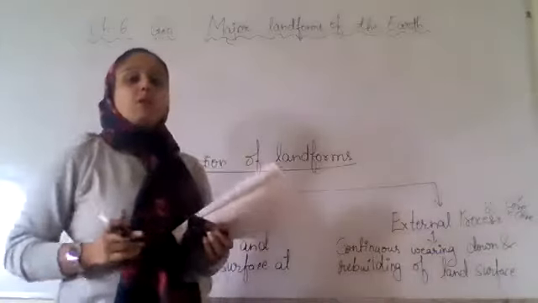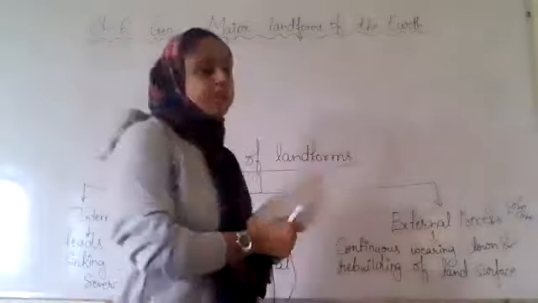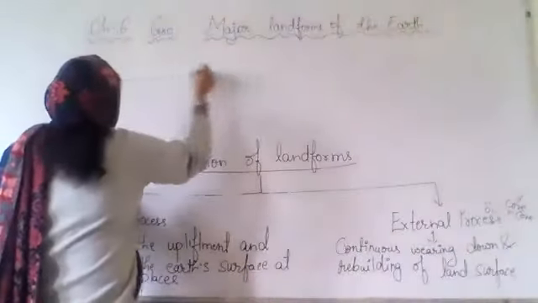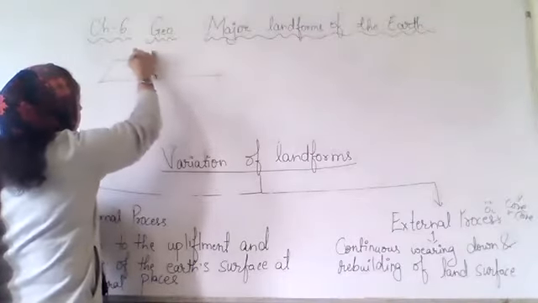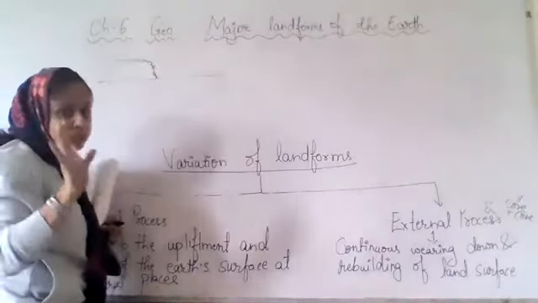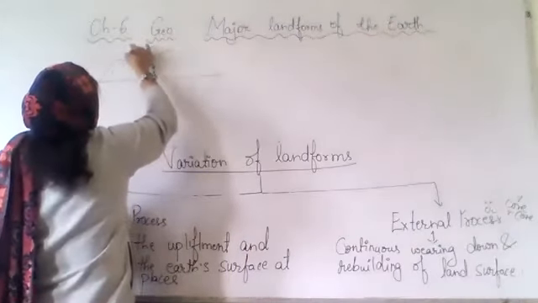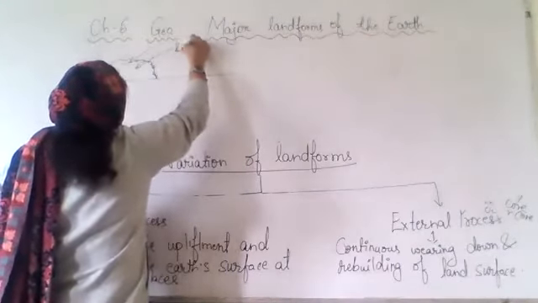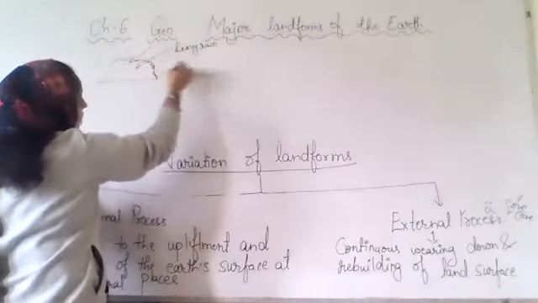So in external process, we discussed about two processes. If you see, suppose some soil is there, some small pebbles, rocks are there. And because of the heavy rain, this soil is washing away.